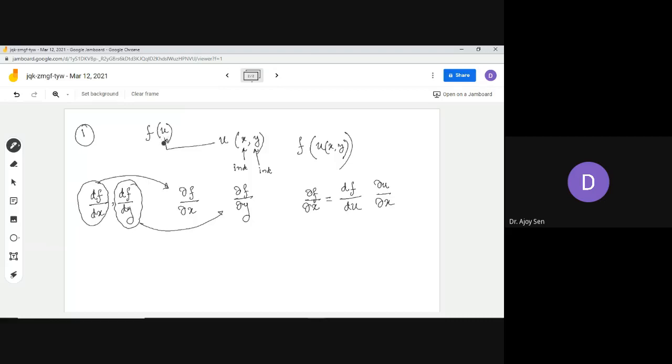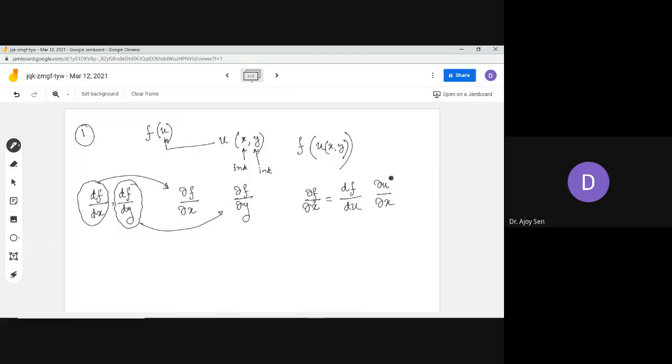You only consider the standard derivative, df du, which is the standard derivative of a function of a single variable. But whenever you take the derivative of u with respect to x, you take the partial derivative. Why? Because u is another function of two independent variables x and y, so you can't say du dx. You have to take del x of u.